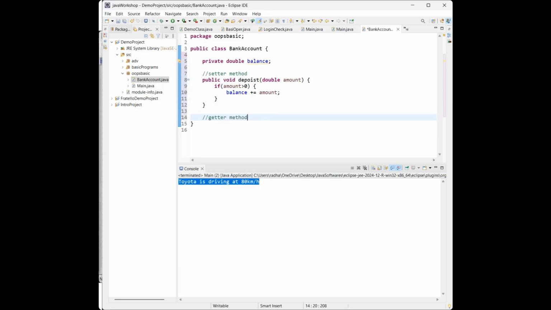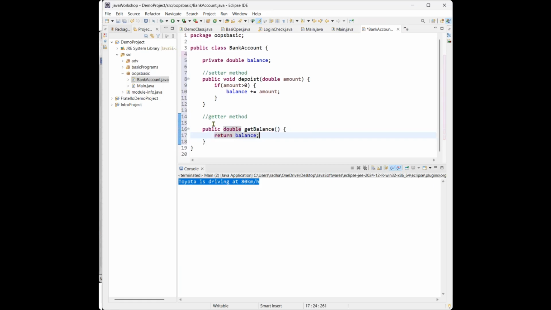The balance variable here is private, so it cannot be accessed directly. Let me show you here. Getter: if you want to check the balance, I need to create one method, right? Public double getBalance. So when we call this getter method, it has to return whatever balance is present. So we return balance.